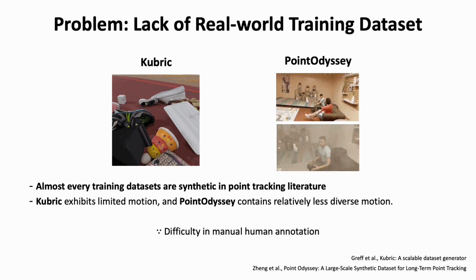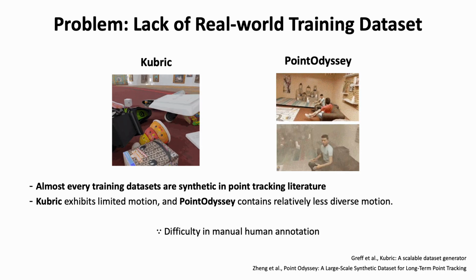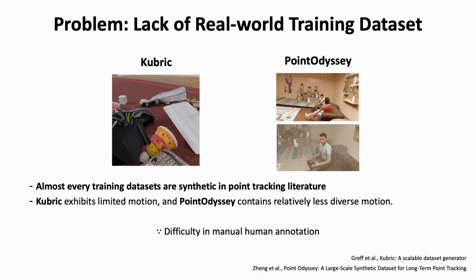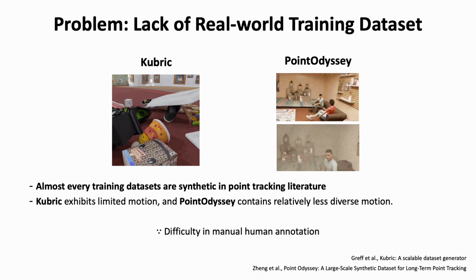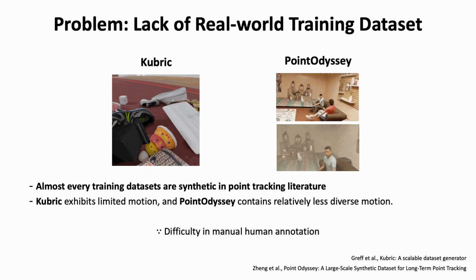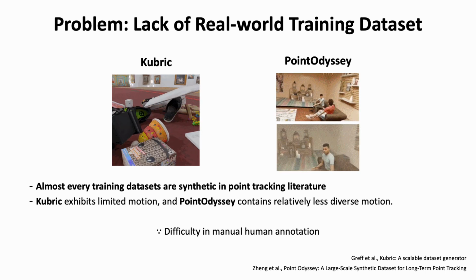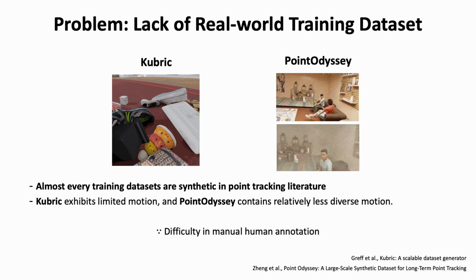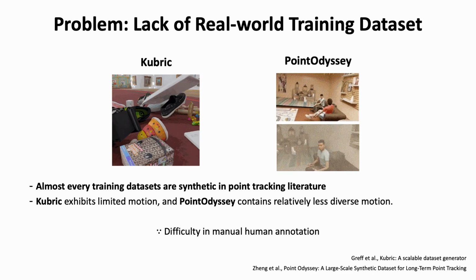Many point trackers learn dynamics from synthetic datasets like Kubrick. This lack of a real-world training dataset has been a long-standing problem in the point tracking literature. The challenge is that point tracking ground truth is extremely hard to annotate. Imagine tracking a person and then tracking a tiny dot on that person's hat across every frame. Doing that for many points is exhausting, so most point trackers have had no choice but to train on synthetic datasets. That motivates the question, what if we build an automated real-world pseudo-label generator?